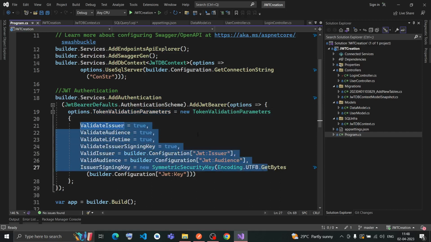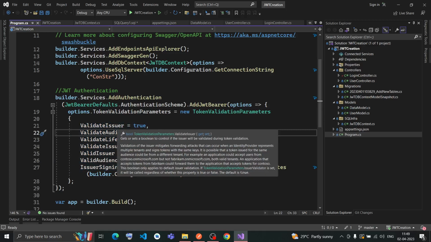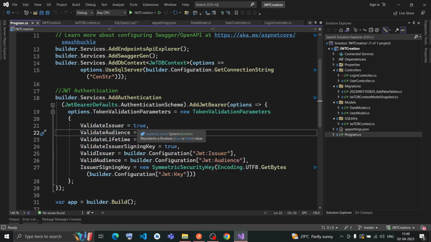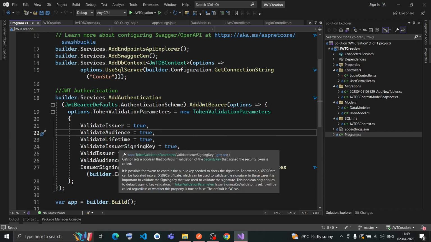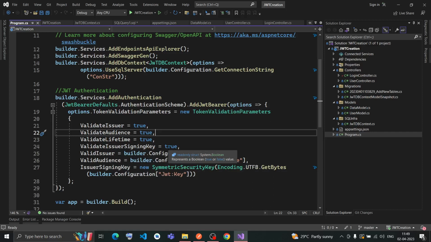So here all the validation parameters have been passed. ValidateIssuer, set as true. ValidateAudience, set as true. ValidateLifetime, set as true. ValidateIssuerSigningKey, set as true. ValidIssuer, you will get it from the configuration. That's why it is Jwt:Issuer. That is nothing but this one,